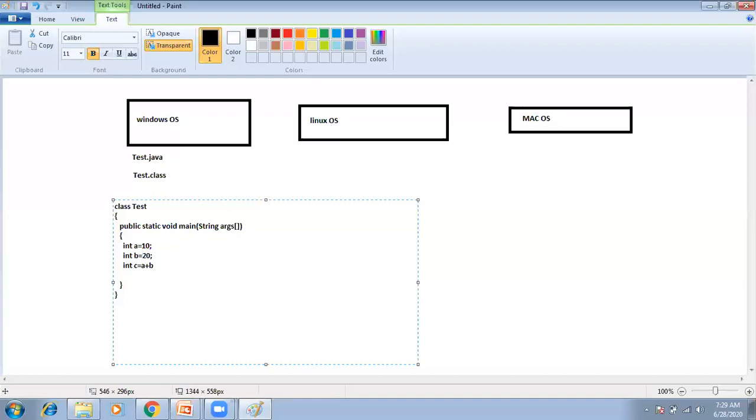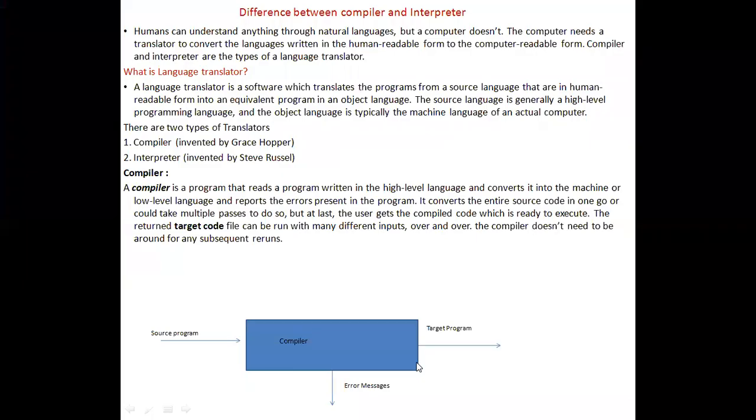See, this is my Java program, which I saved as test.java. Here we are humans, so we can understand what is A, what is B, what is C. I'm assigning a value to A, I'm assigning a value to B, and I'm adding the two values and printing the result. Now I understood this, but when you compile the program, what does the compiler do? The compiler will convert this high-level language to machine code. That is the job of the compiler.